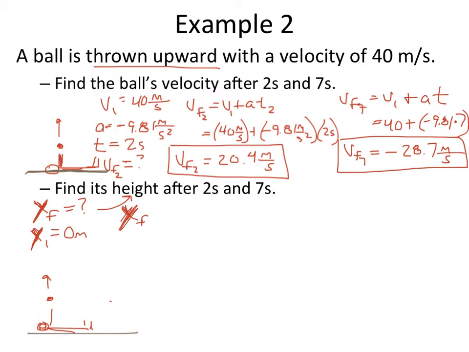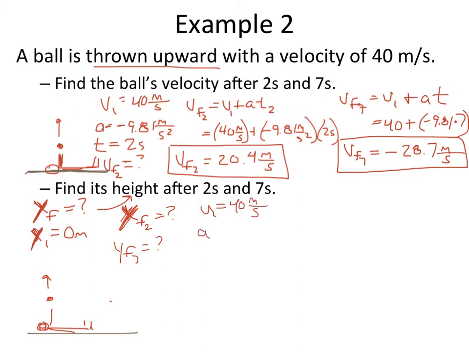So we want to find y final at 2 seconds, and we want to find y final at 7 seconds as well. What is the final position, the actual height? We know that our initial velocity equals 40 meters per second.